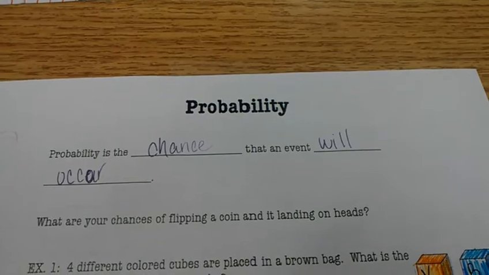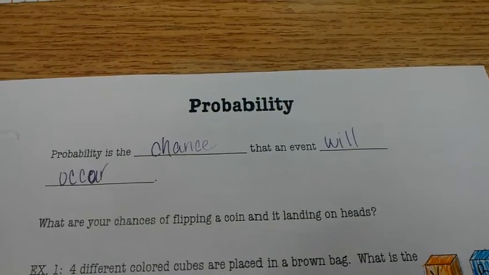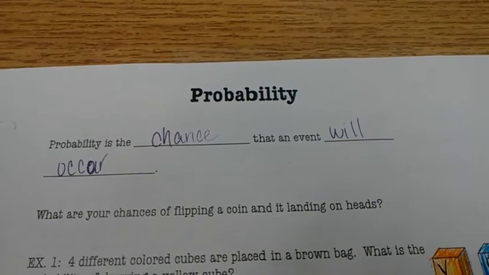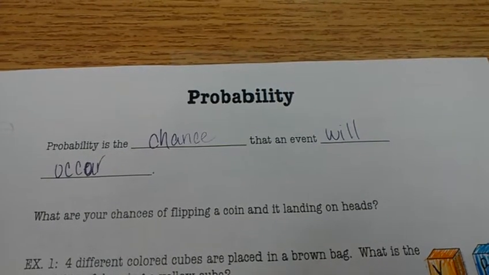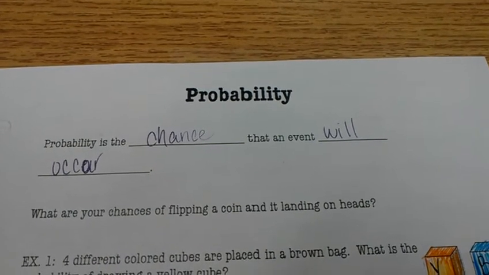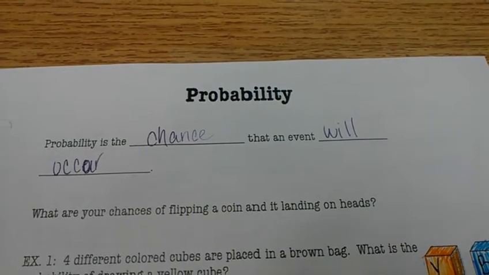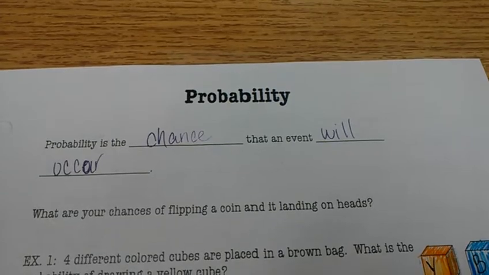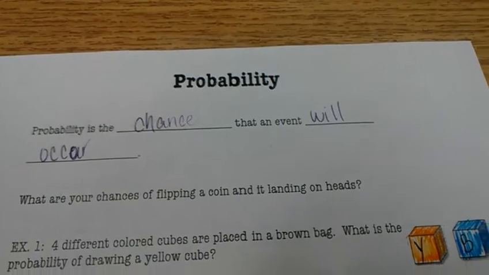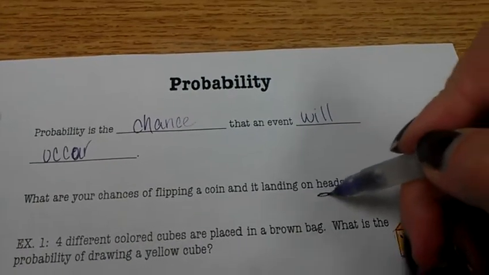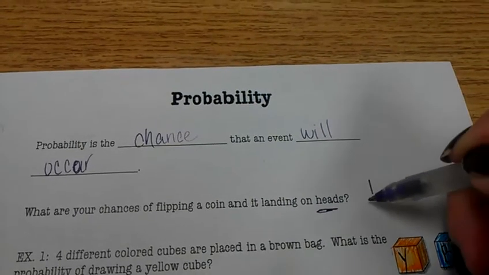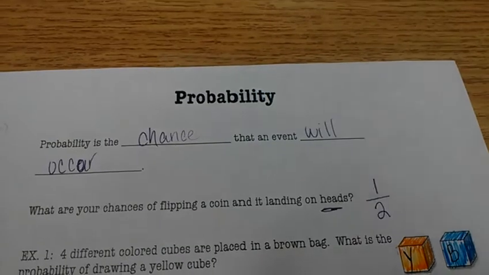So, oh my goodness, a fraction, you're scared? I hope not, because it's really easy. So let's take a look at our first question. What are your chances of flipping a coin and it landing on heads? Well, let's think about it. On a two-sided coin, which all coins are, we have one heads and one tail. And we want to get heads. So there's our part, how many heads do we have? We have one heads, and then we have two total sides.